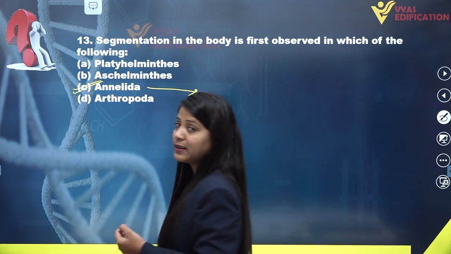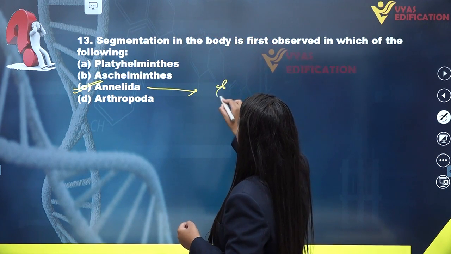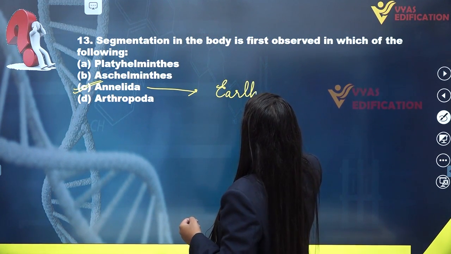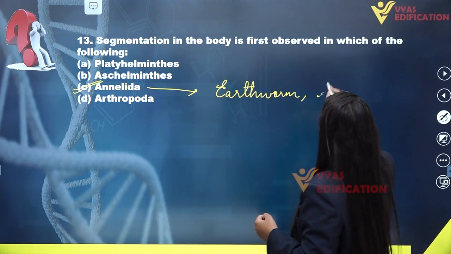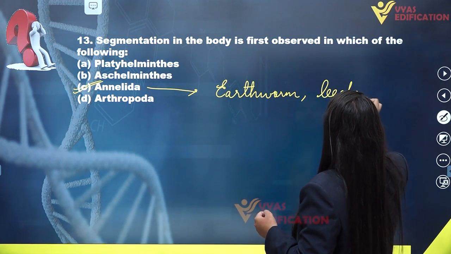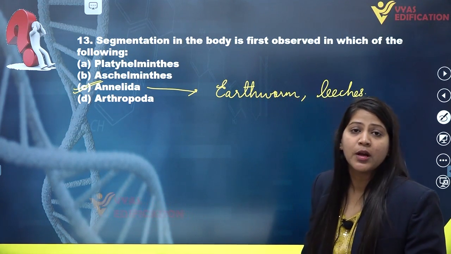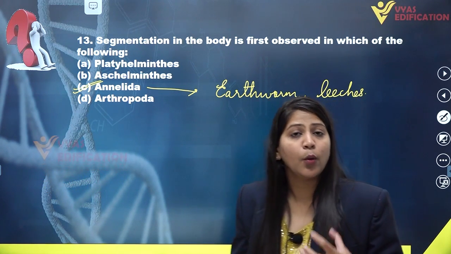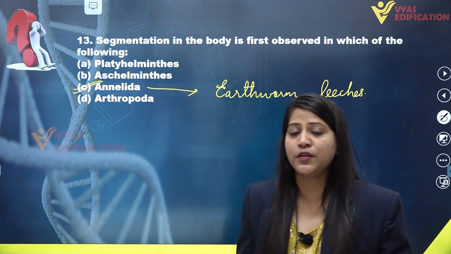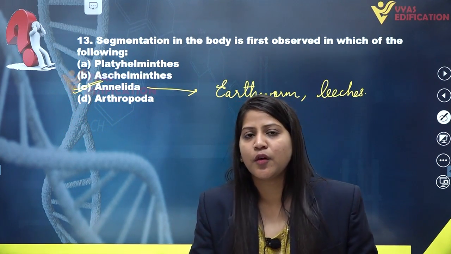Option C is the correct answer, because Annelida, which includes earthworm and leeches, are the organisms in which the segmentation property was first observed. What is segmentation? The clear differentiation in their body, or we can say the repetition of some organs.